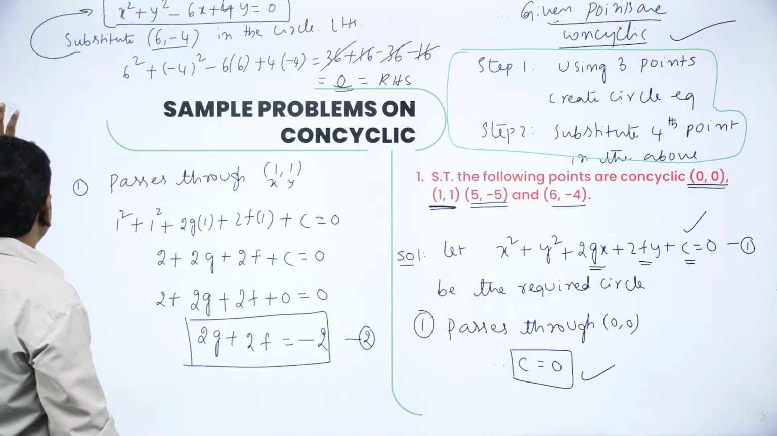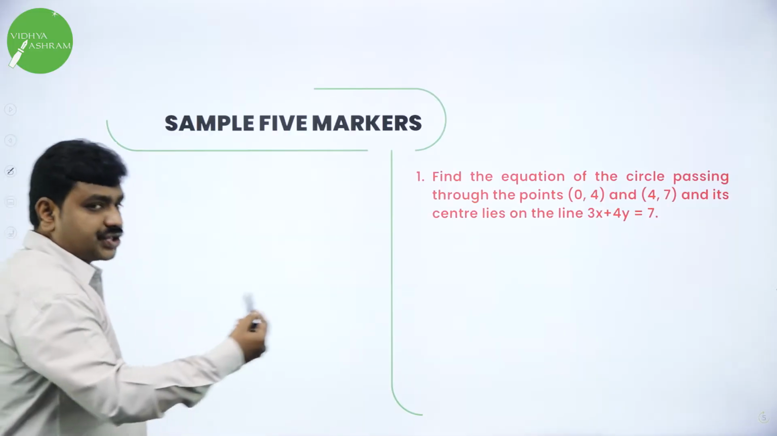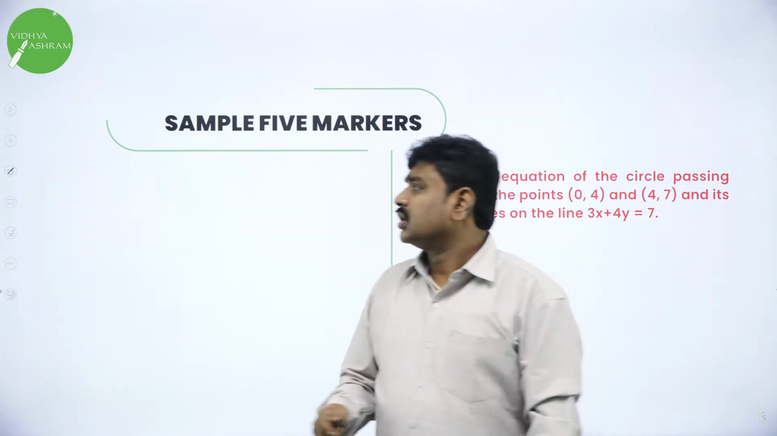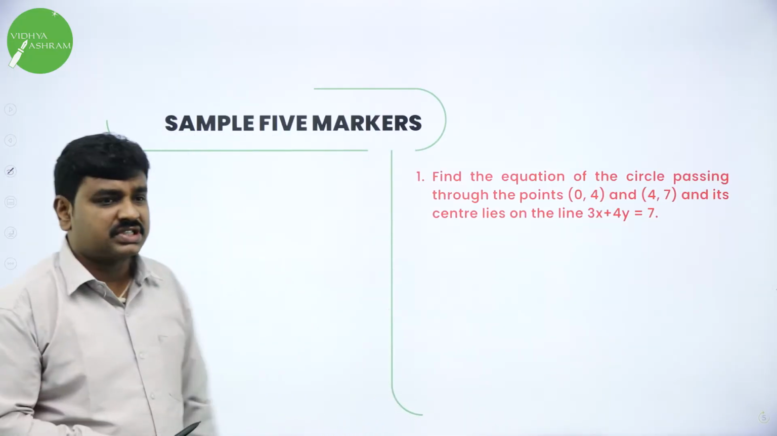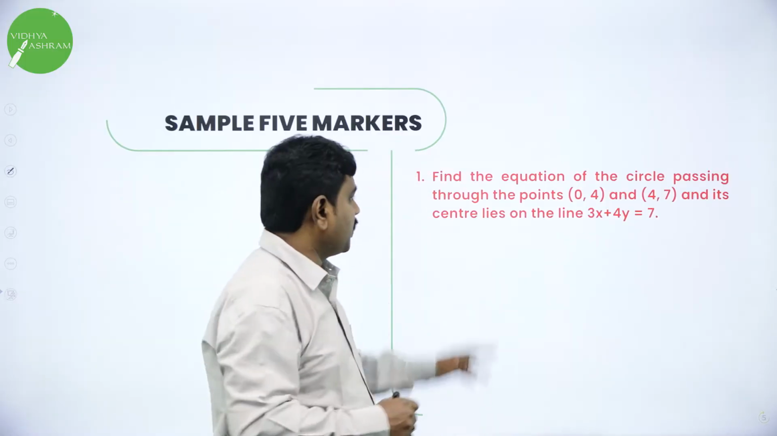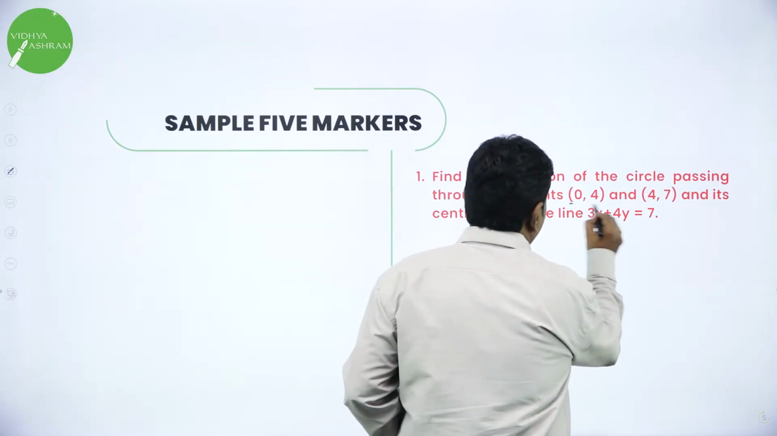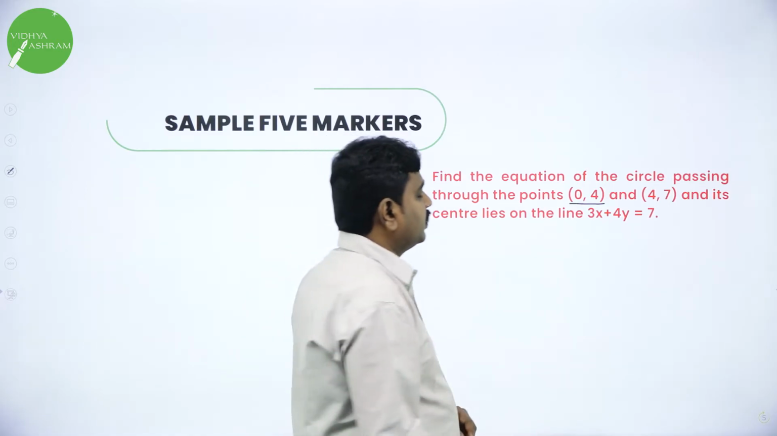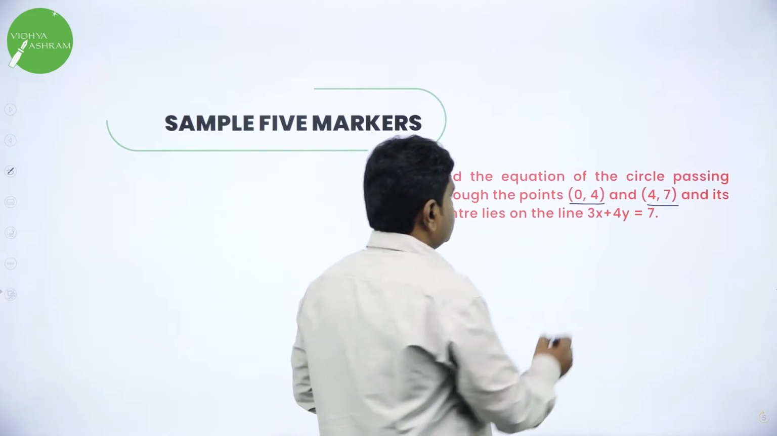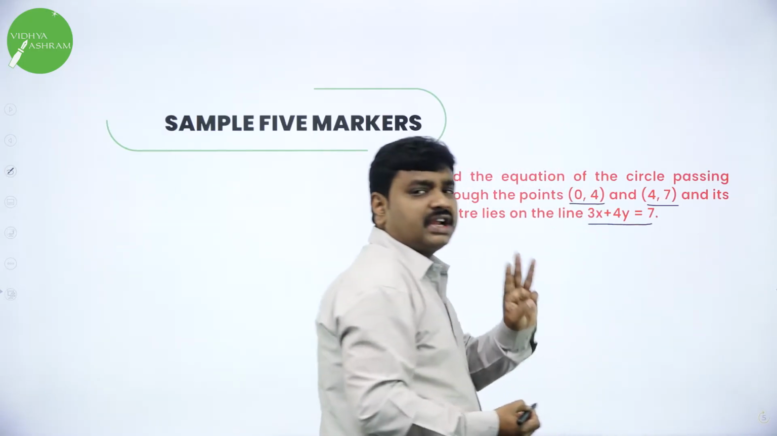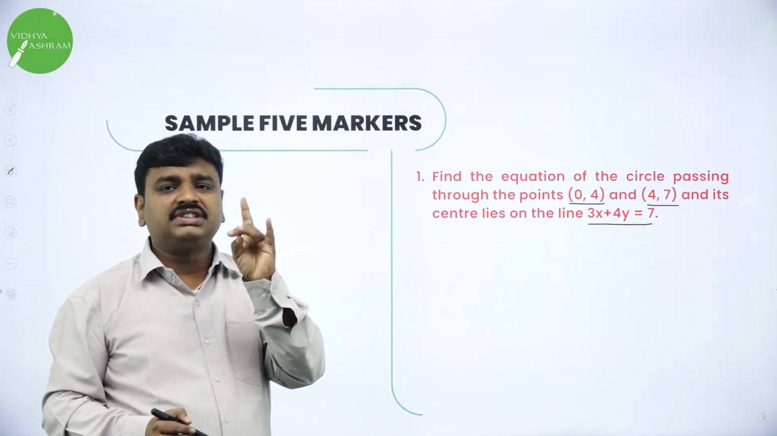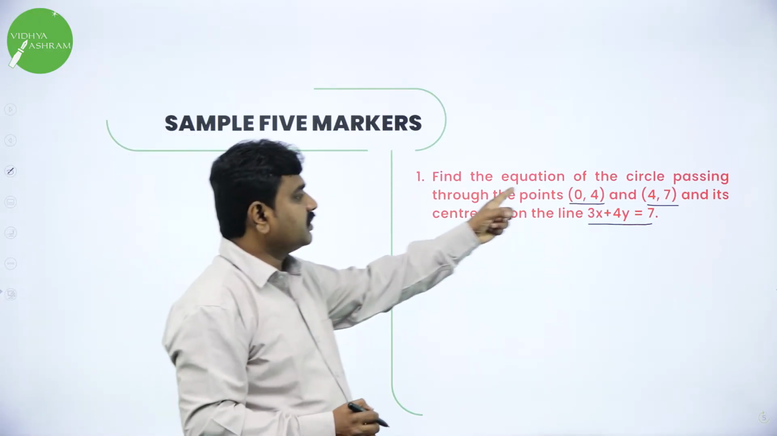Next question, sample 5 marker. Other types of 5 marker questions also will be asked. We will see what sort of questions they will ask. Find the equation of the circle. They want you to find the equation of circle passing through the points 0, 4 and 4, 7. It is passing through 2 points and its center lies on this line. Center is lying on this line. 3 hints they give. Using 3 hints, create 3 equations and solve them and get g, f, c. They want you to find the equation of what?